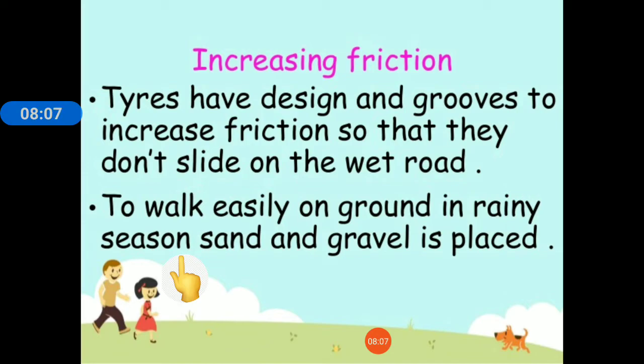If the tire surface is rougher, it will cause more friction, and this rough surface will have a tight grip on the road, and this will prevent tires from slipping on the wet road during the rainy season, and thus will help the vehicle to move smoothly over the surface of the road.